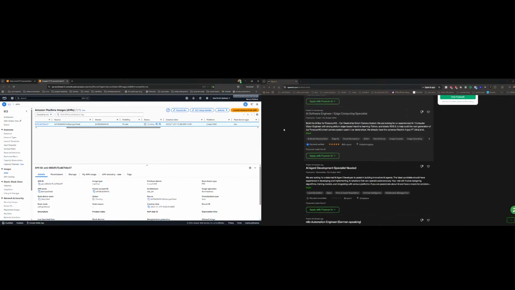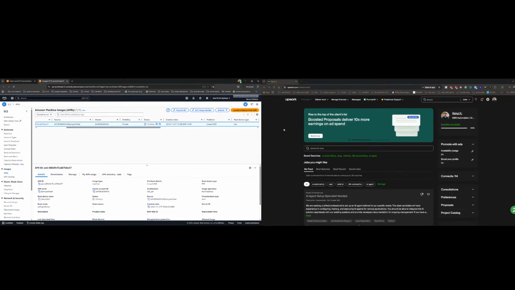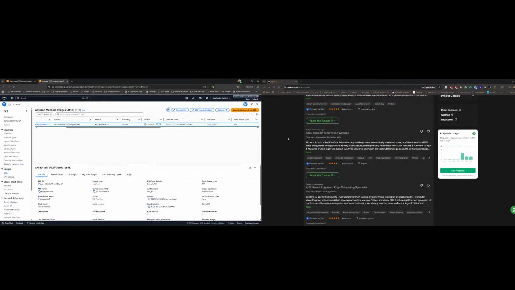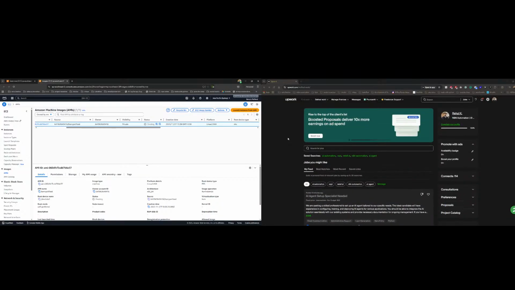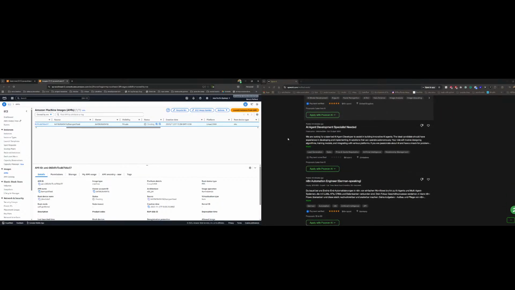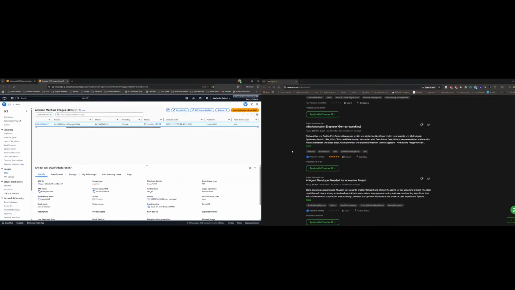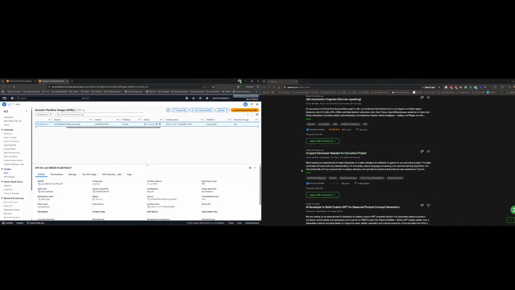There are some tasks I have. See, to be honest, right now I am telling you the Upwork situation. Let's say there is any AI agent development needed, for any innovative part. First of all, this client has payment verified only, but has not spent anything. Okay, and this is the bare minimum thing we look at, bare minimum before even applying.